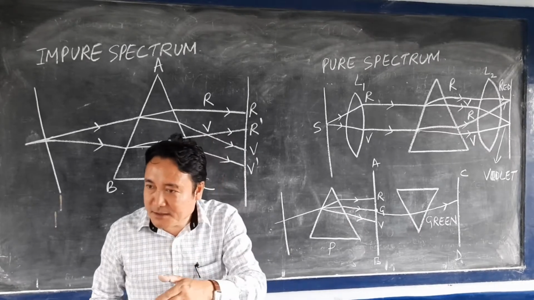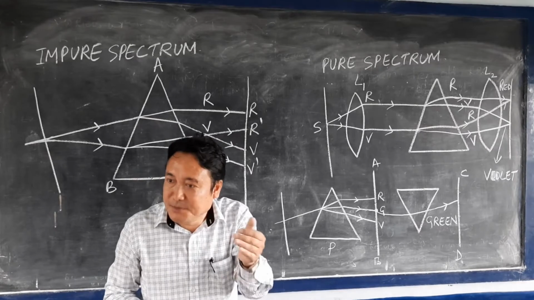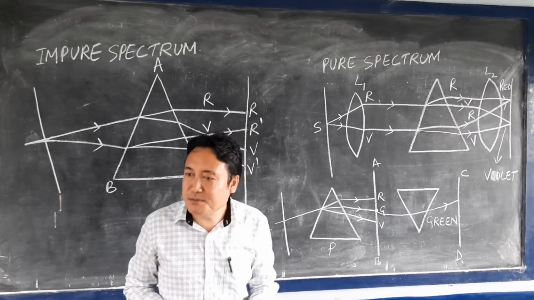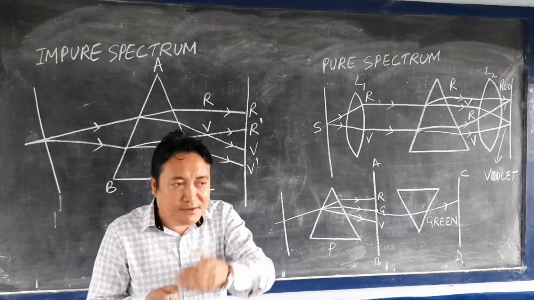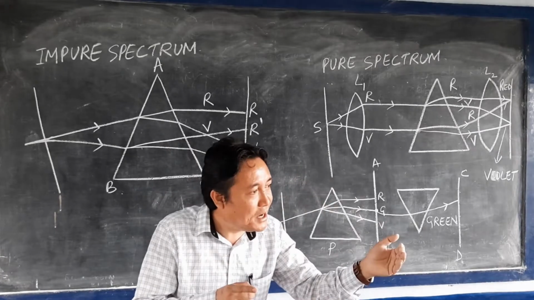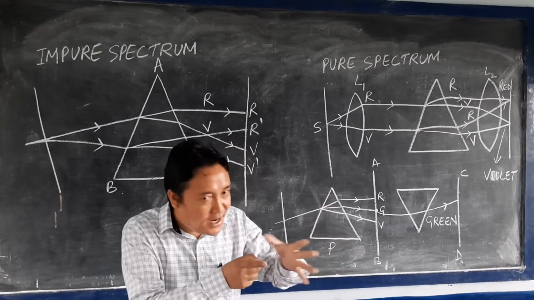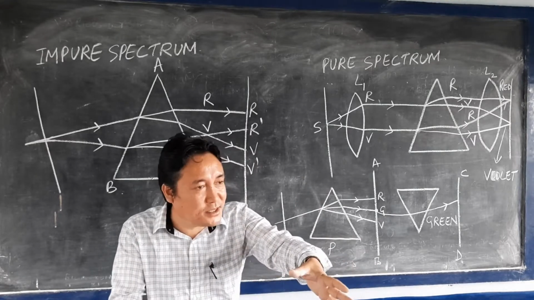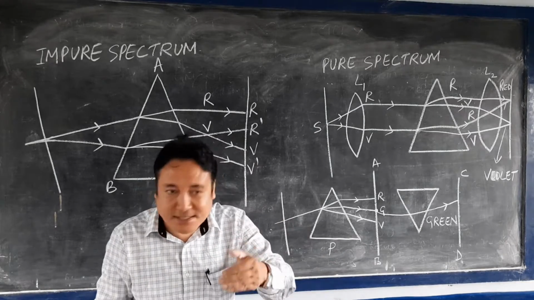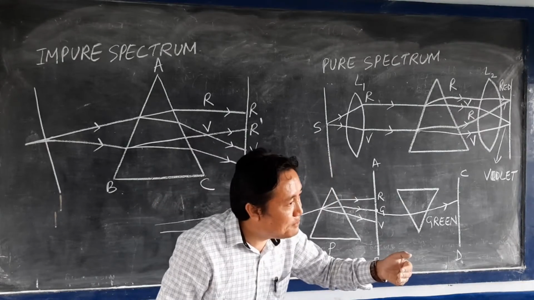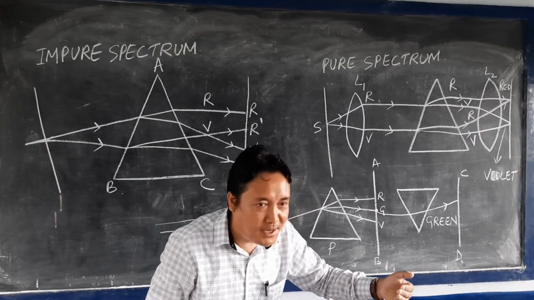Remember that those 7 different colors are not created by the prism. They are not produced by the prism. When the white light gets dispersed, it is divided into 7 different colors, and those colors are produced by the white light, not by the prism.